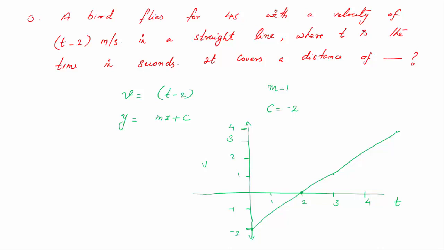Now, this is a velocity time graph. You know that the bird flies for 4 seconds, that is starting from 0 to a point of 4 seconds. So the area under the graph, without considering the sign of it, is going to give you the distance covered, since distance is a scalar quantity. So the area under the graph, you have two areas. The total of this area will give the distance covered.